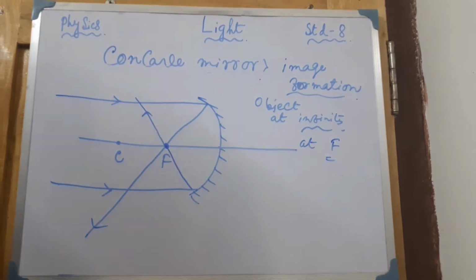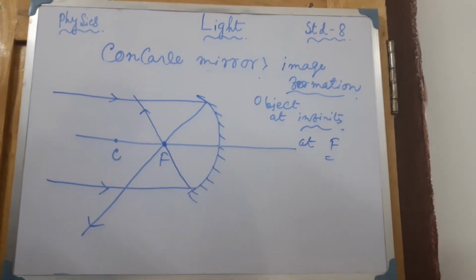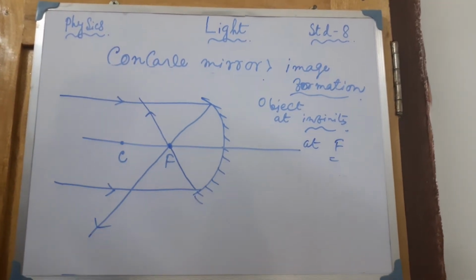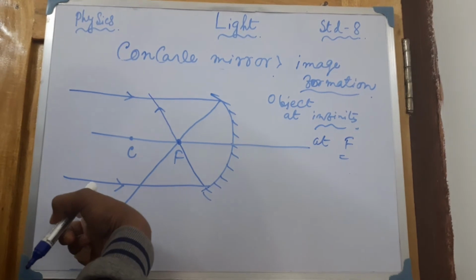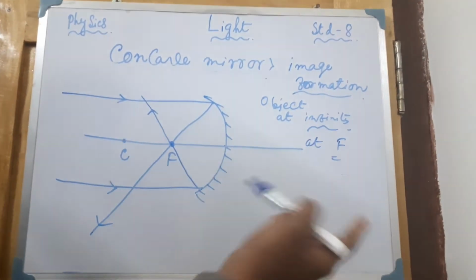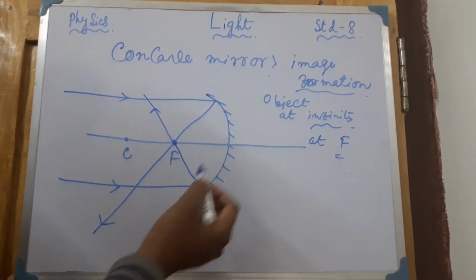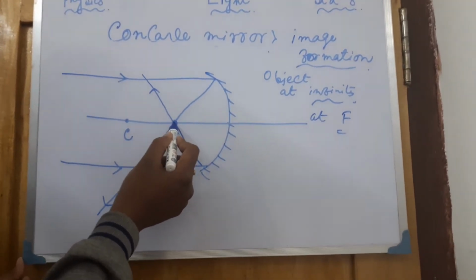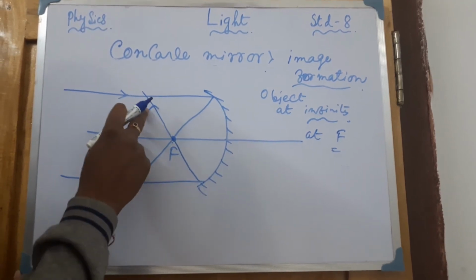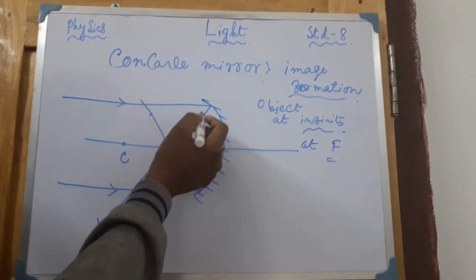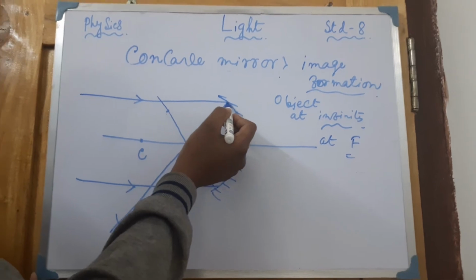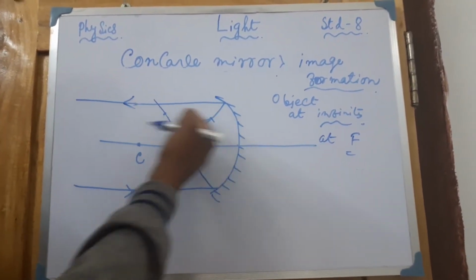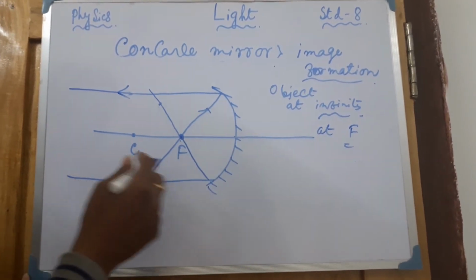Now the reverse condition we are talking about. I am not drawing the diagram, you can simply understand from here. What I told just now was that the object is at infinity. Now the opposite condition: suppose the object is at the focus, here. Then the ray of light will go in this way, and after reflection it will be a parallel line, parallel to the principal axis.